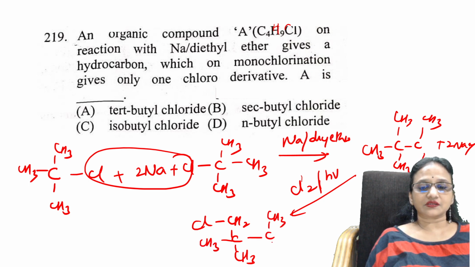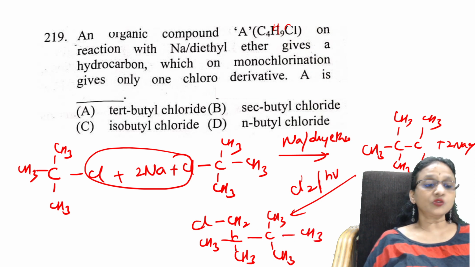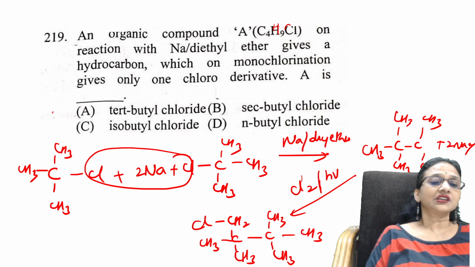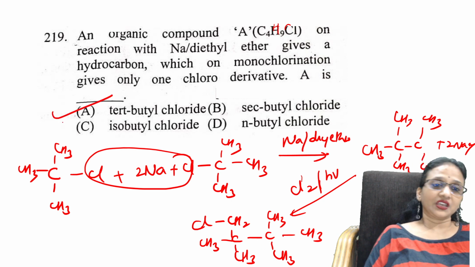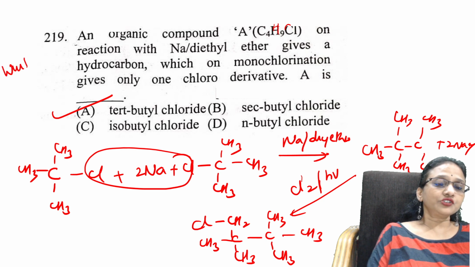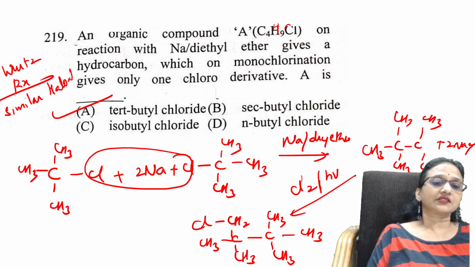This is your compound, called 1-chloro-2,2,3-trimethylbutane. What is the compound, students? It is a tertiary compound, so it is tertiary butyl. Remember, the Wurtz reaction always happens with similar haloalkanes. Correct?